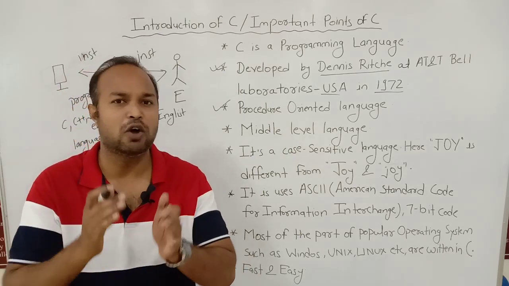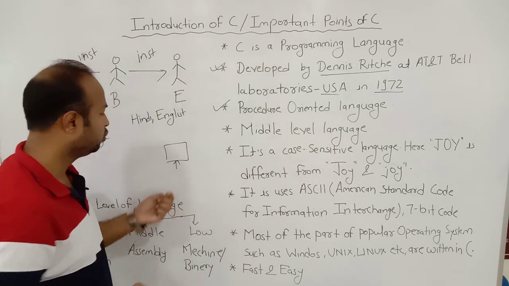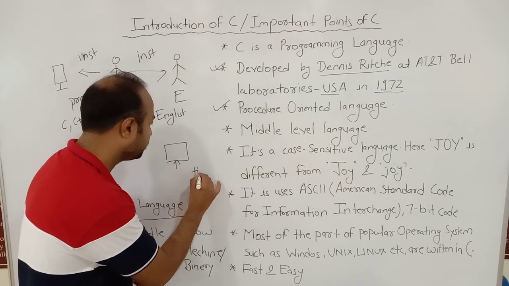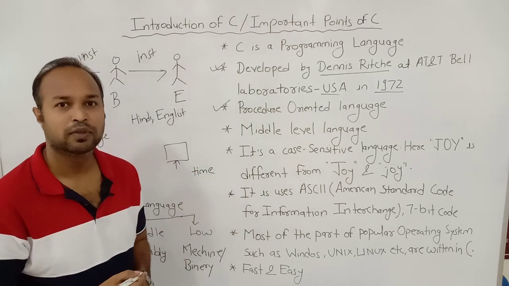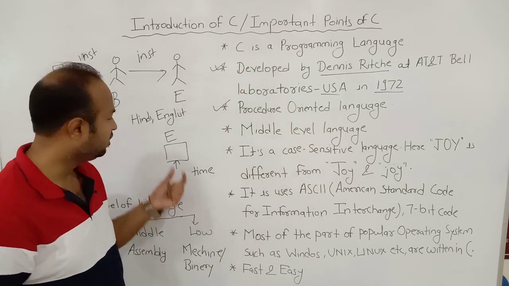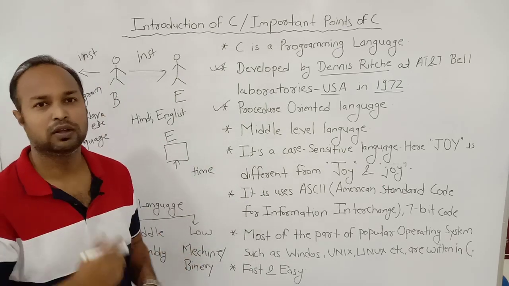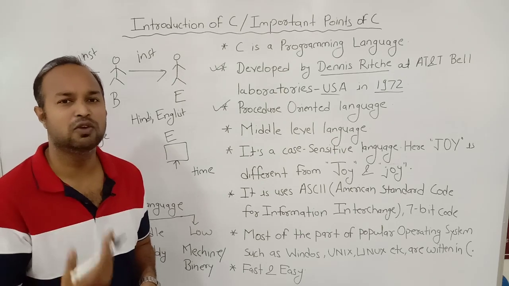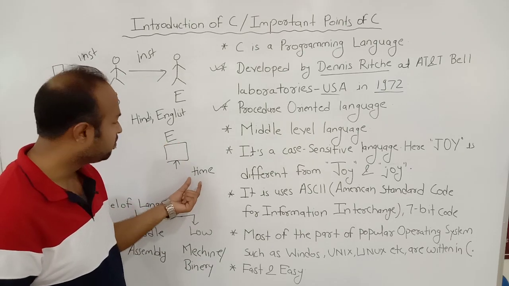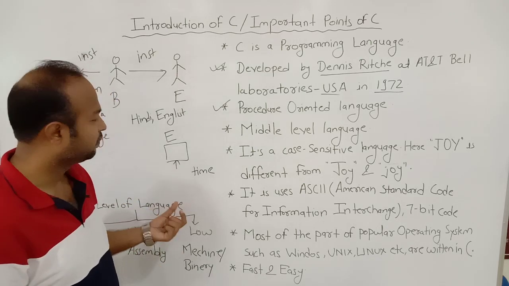Suppose there is only one counter, then what will happen? Suppose there is one counter and you have to do all the work from one counter, then what will happen? Definitely more time is required, as well as complexity will increase for the employee of the bank, because there is one employee and he is working for loans, cash deposit, withdrawals, complaint, inquiry. Therefore, complexity will increase for the employee and more time will be required. As well as the customer will suffer.